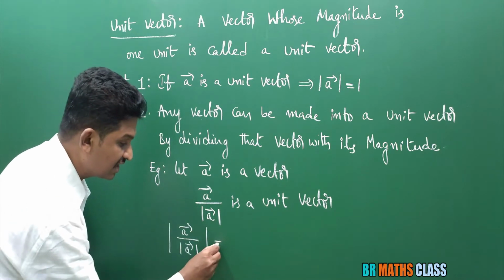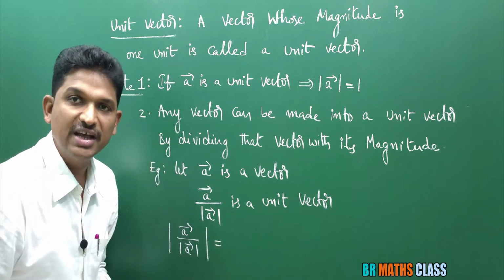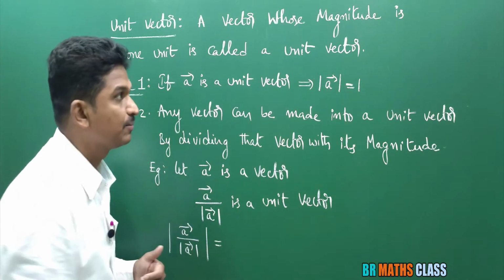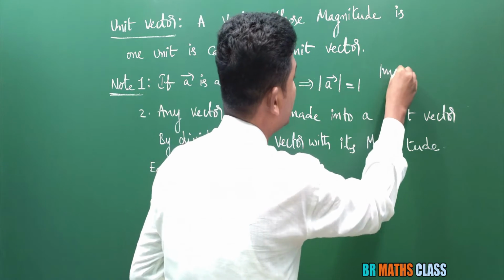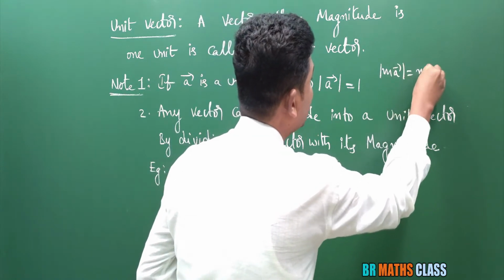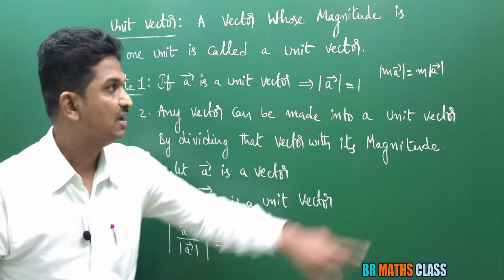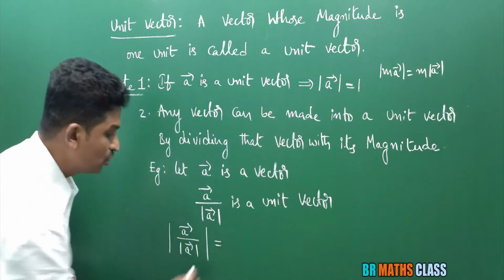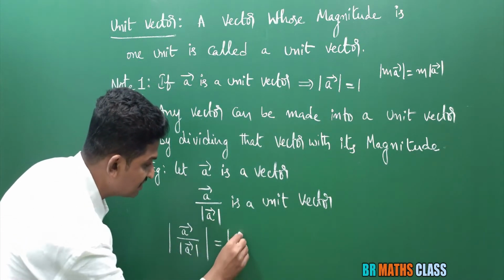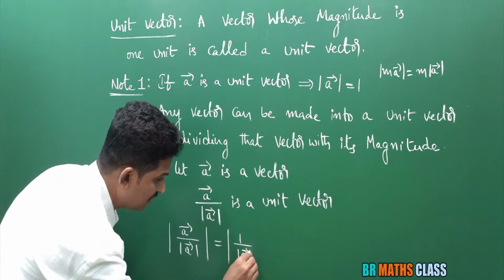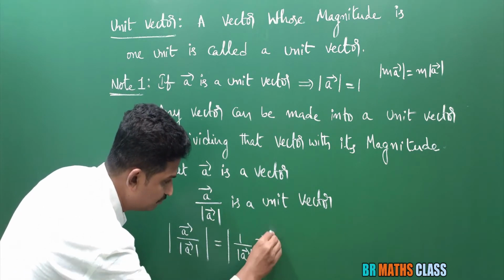In the last class, you learned the magnitude of m a bar. What is the magnitude of m a bar? If m is positive, then this can be written as m times the modulus of a bar. This is the formula. So here I'll write this as 1 divided by modulus of a bar, into a bar.